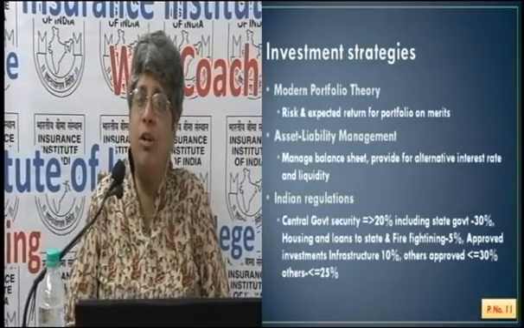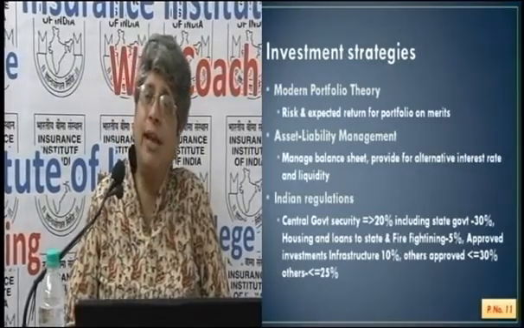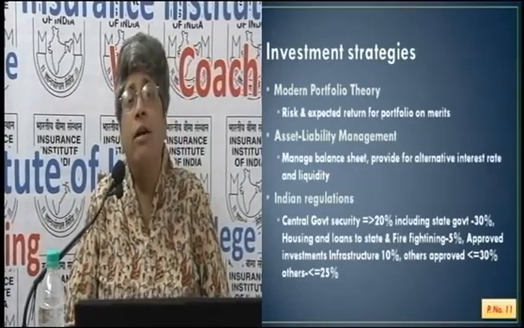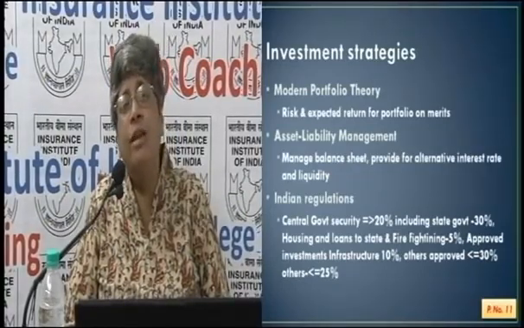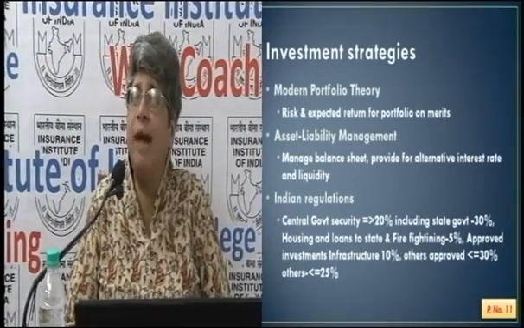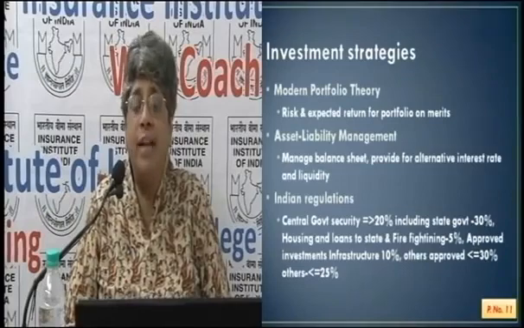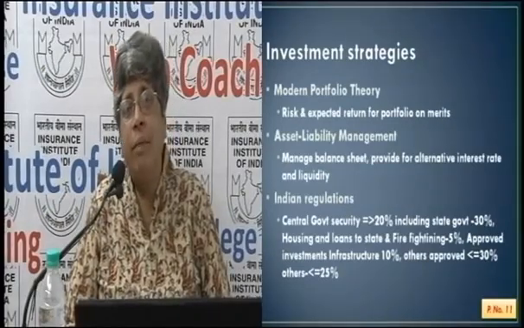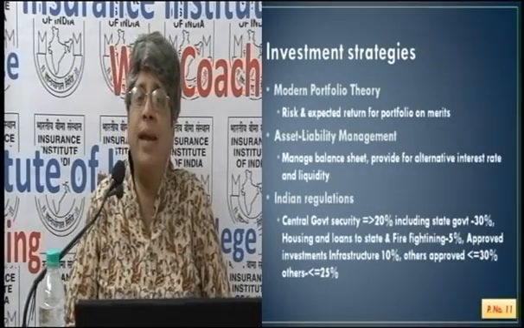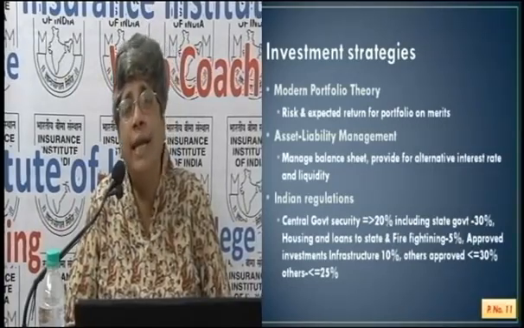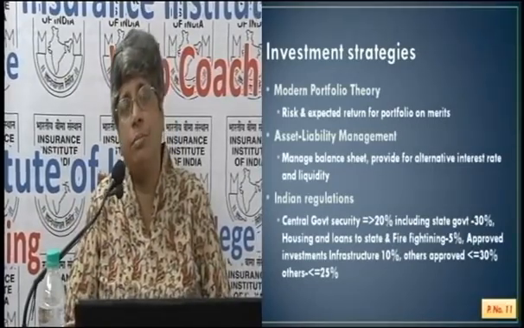But in general insurance, it's an annual policy and losses can come immediately. So we can't look at 10 or 12 years. We have to look at 3 to 5 years in most cases. Our balance sheet of assets and liabilities has to match for both interest and liquidity. We must have the money when we need it, liquidity, and we must also get the best interest rates or the best income from the reserves.